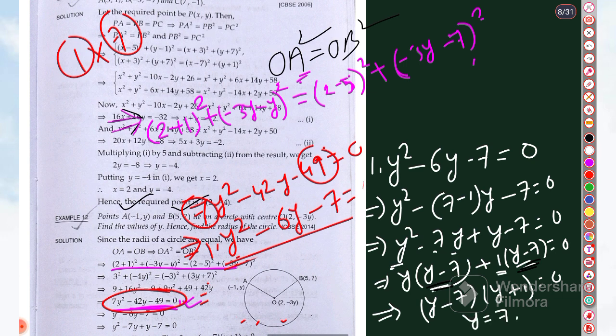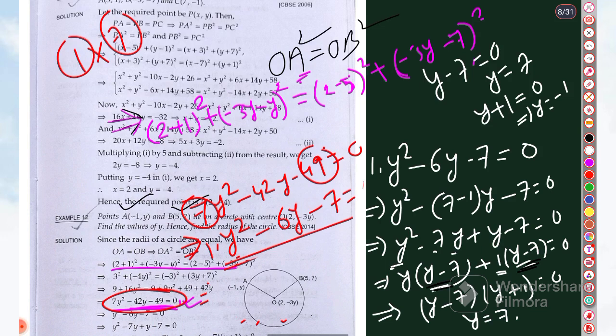If the product of two things is 0, then either the first one or the second one will be 0. So either y minus 7 equal to 0, you are getting y is equal to 7, or y plus 1 is equal to 0, or y is equal to minus 1. So two values you are getting, 7 comma minus 1. So these are very interesting questions, and also till now simple questions.